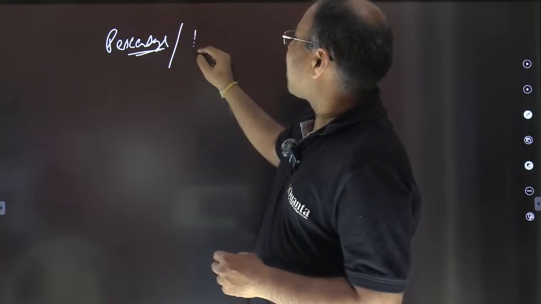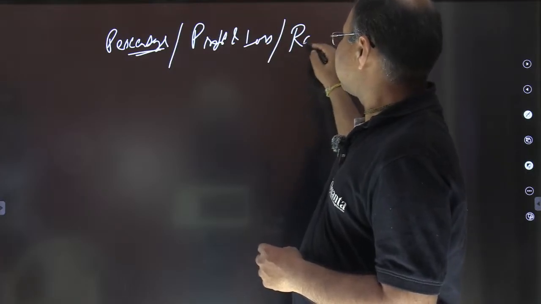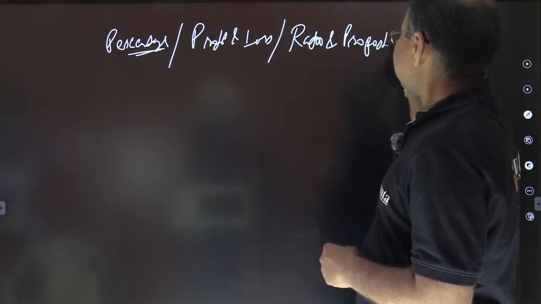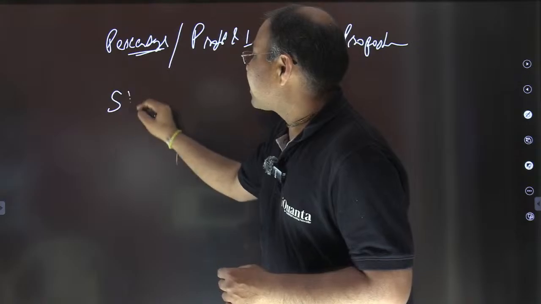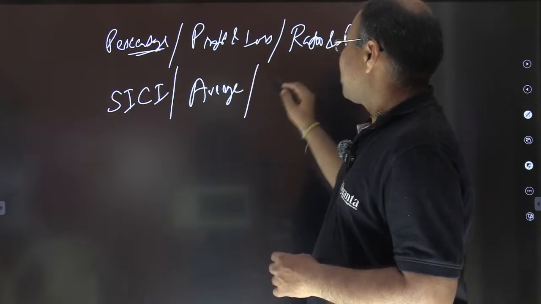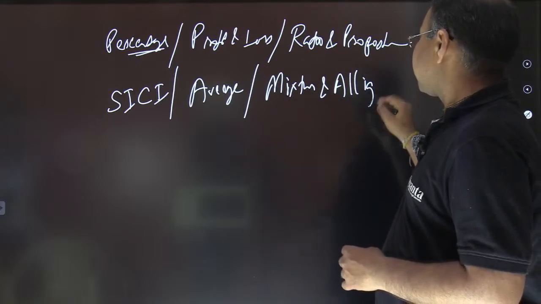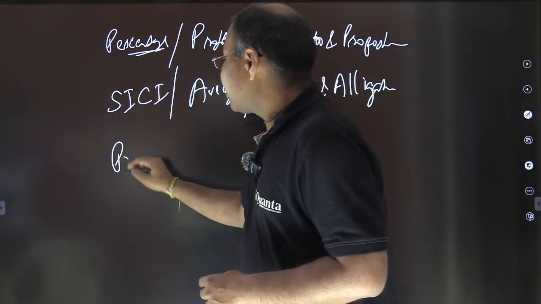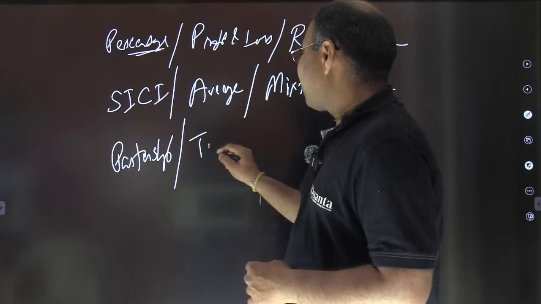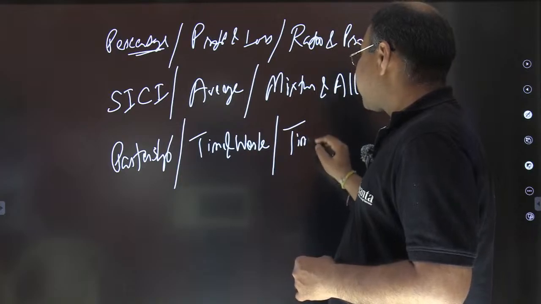Percentage, profit and loss, ratio and proportions, and then you have simple interest, compound interest, averages, mixtures and alligations, partnership, time and work, and time, speed, distance, which is one of the